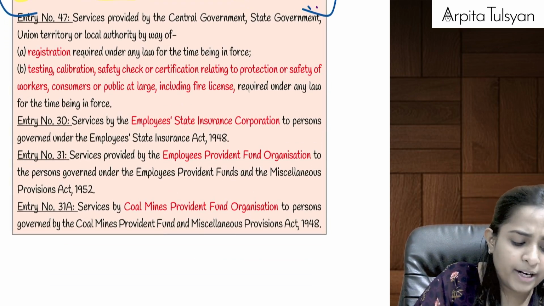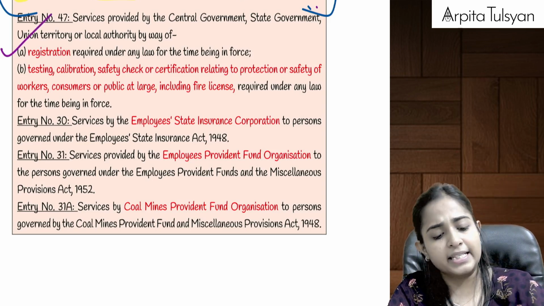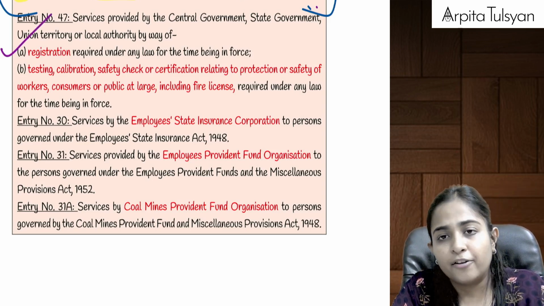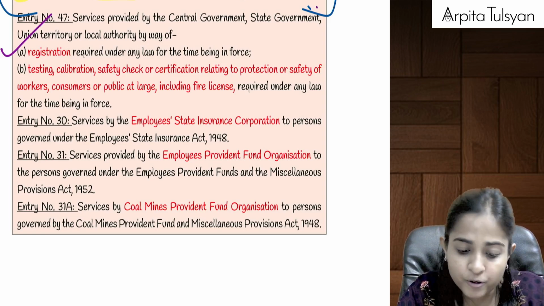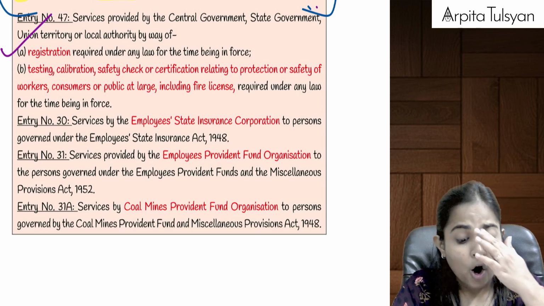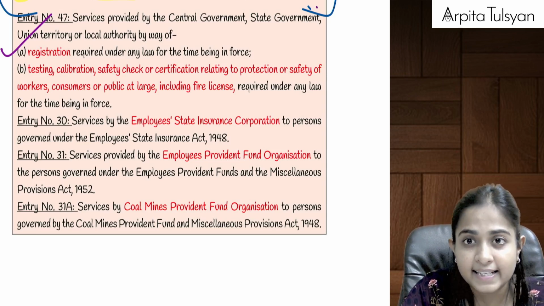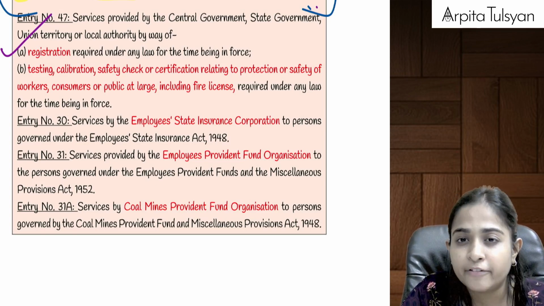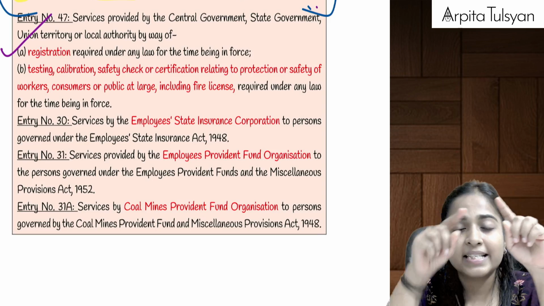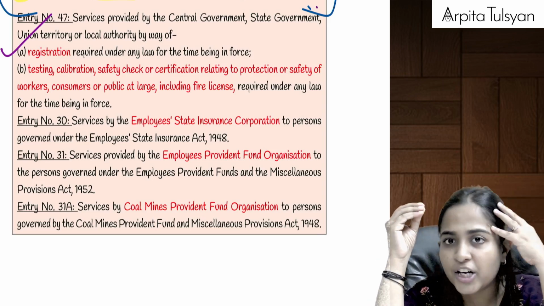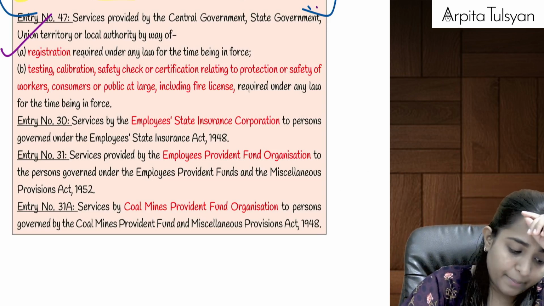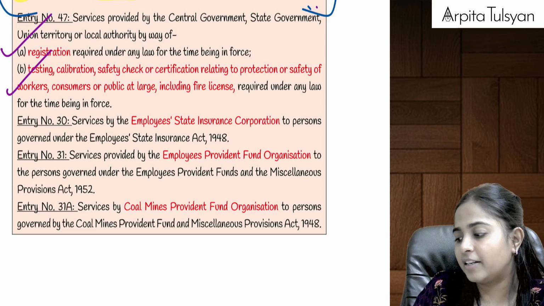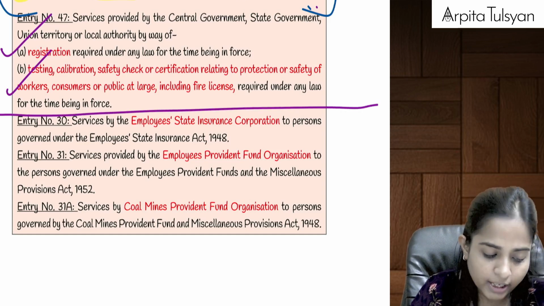Then going to the next one, entry number 47, again services provided by government. If we want to take a registration under any law for the time being in force, we have to pay the registration charges. Or if we want to take any fire license, or get some certification done, or get the safety certificate from the government, it charges fees for the same. On that fees, GST is going to be totally exempted. Till here, entry number 47 is totally done.